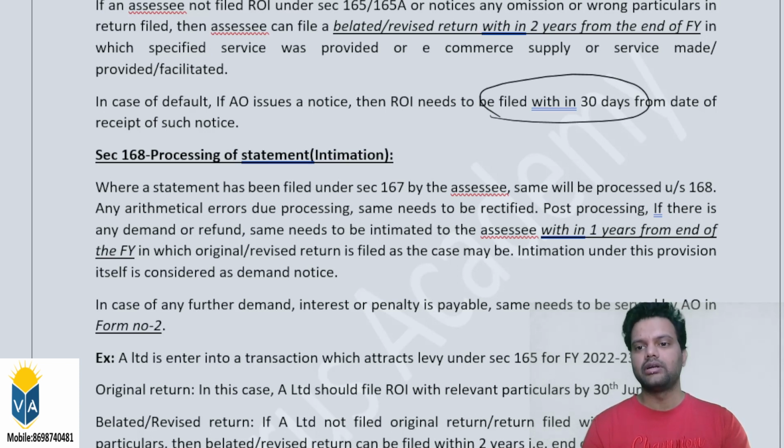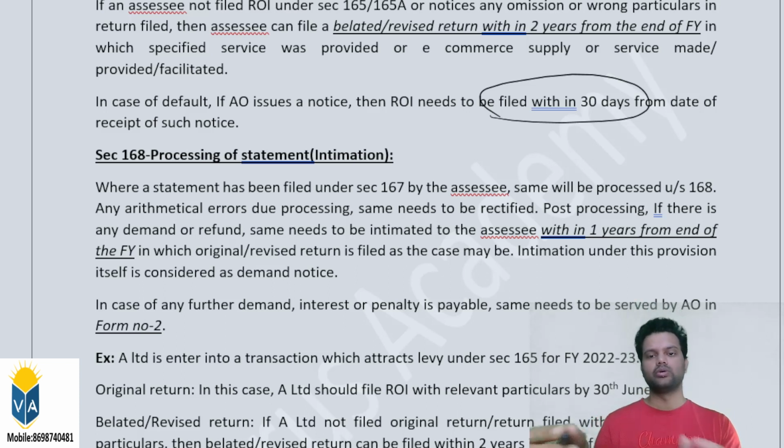Form number 1. That was not mentioned in the material currently, so I will include this particular point. Form number 1, he has to file the return. Okay, so what is section 167? Section 167 is the furnishing of the statement.